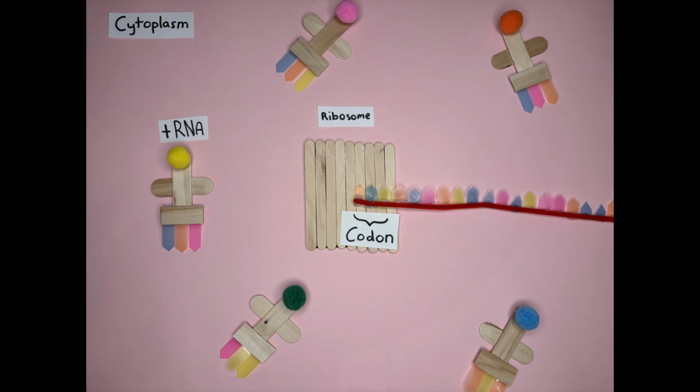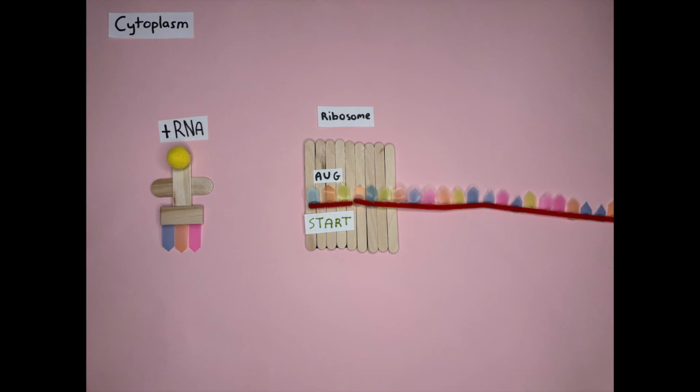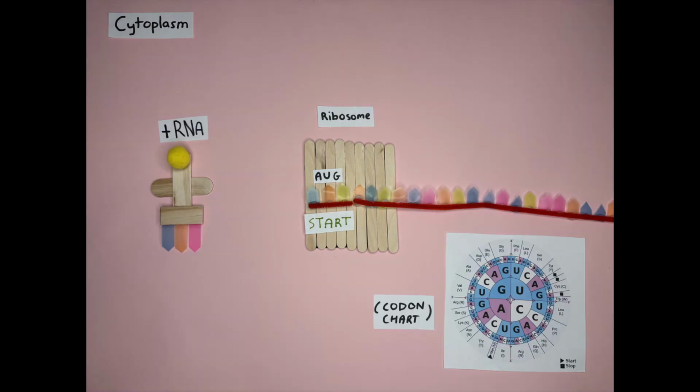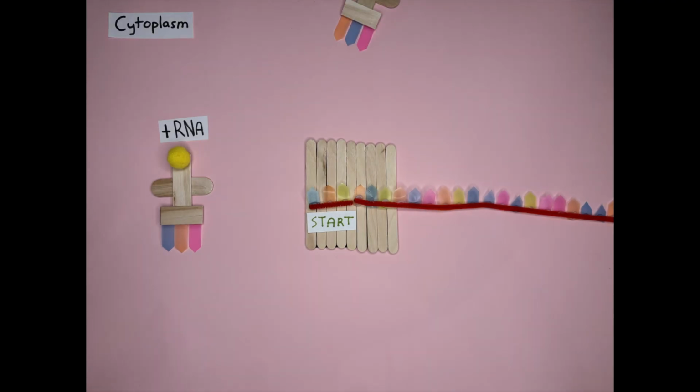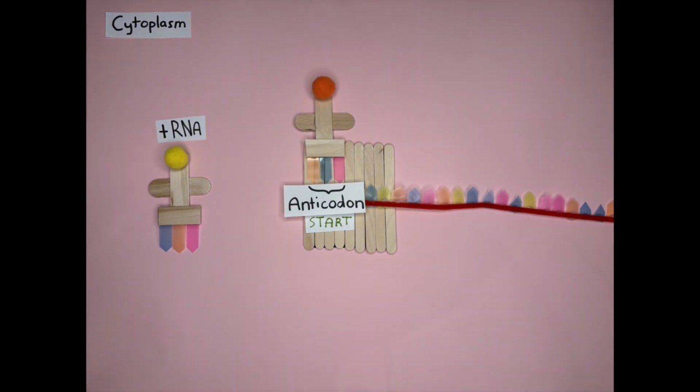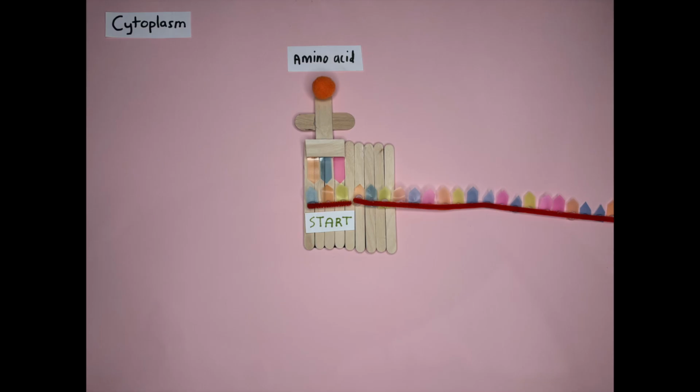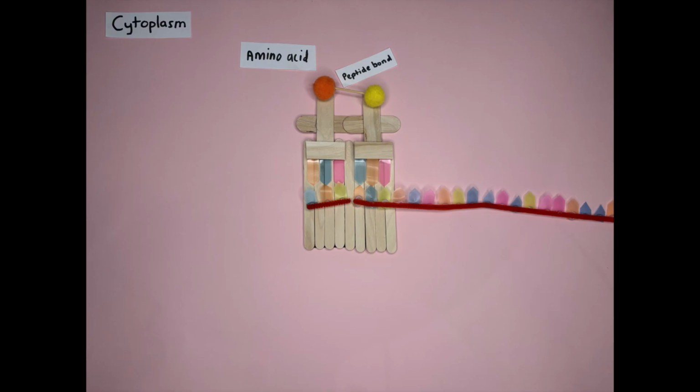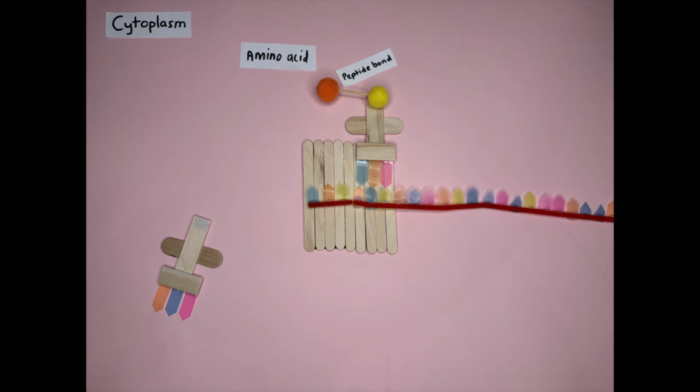The process of translation can only be initiated when the start codon, AUG, is read by the ribosome, as seen in the codon chart. After reading the start codon, the ribosome binds the complementary start anticodon, UAC, to it, thereby depositing an amino acid, in this case, methionine. The ribosome will then read the next codon and bind the respective anticodon of the next tRNA molecule to it. Once paired, the tRNA will deposit its amino acid, whereby a peptide bond is formed to hold the amino acids in sequence. Then, the first tRNA molecule and its anticodon detach, leaving behind the amino acid.